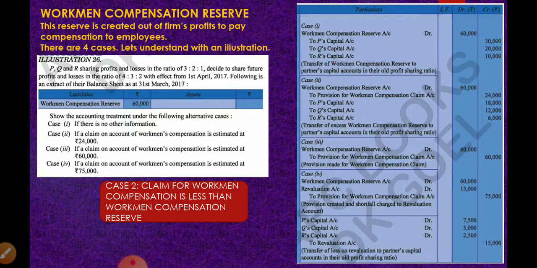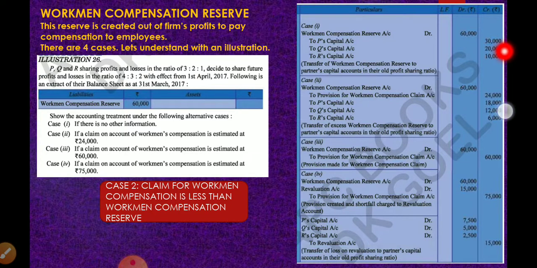So what will we do with 24,000? The workmen compensation reserve of 24,000 is now converted into a liability. Workmen compensation liability, so it will be transferred to provision for workmen compensation claim. Where will this appear? Provision for workmen compensation claim will appear in the liability side of the balance sheet.